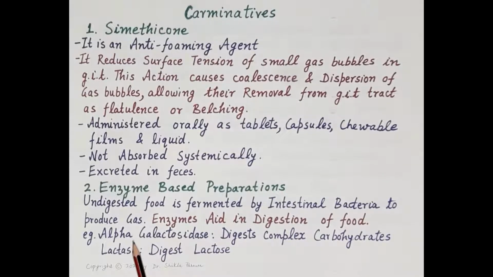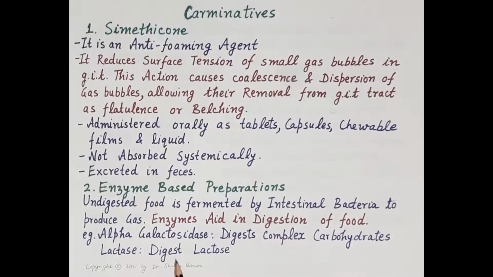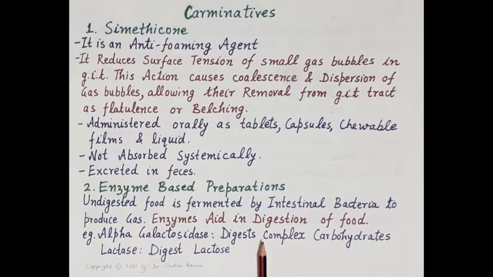Now when consuming vegetables high in complex carbohydrates, for example beans, it may be helpful to take a product that contains alpha-galactosidase. Similarly, if there is lactose intolerance, taking a preparation containing lactase is useful and it may reduce flatulence. So when digestion is rapid and complete, little or no fermentation occurs. So no gas is produced, and therefore enzyme-based preparations are very useful as carminatives.